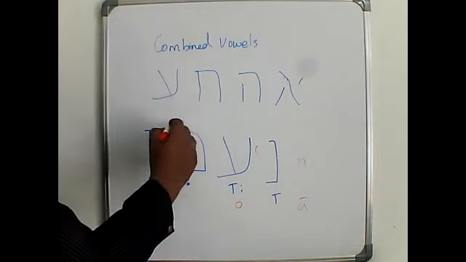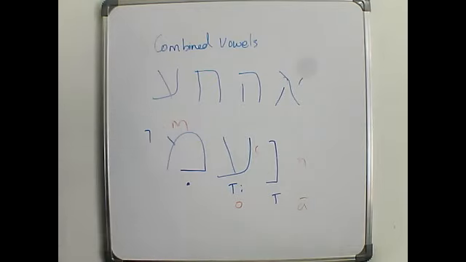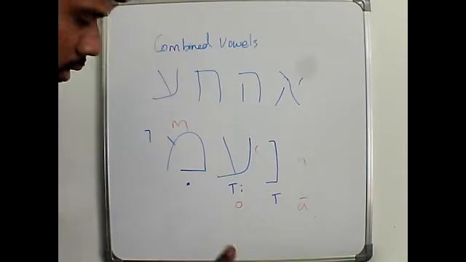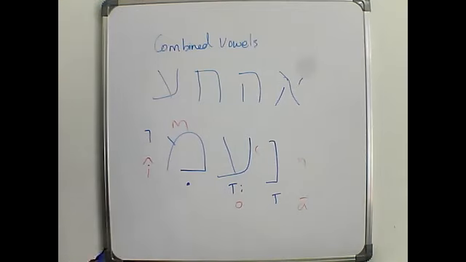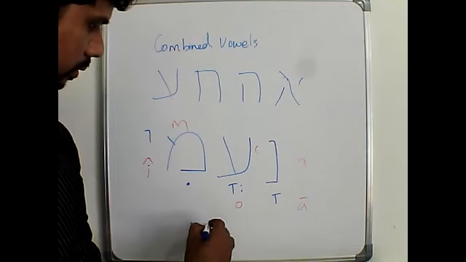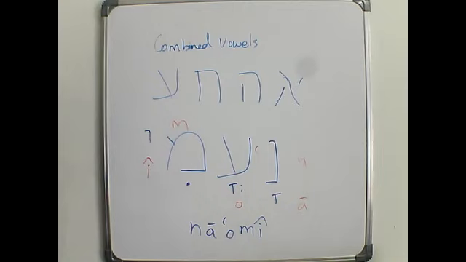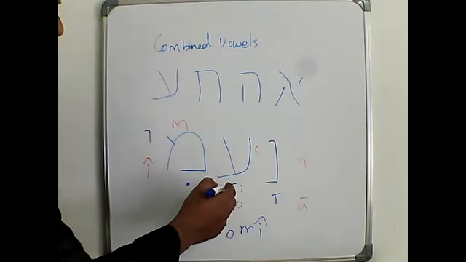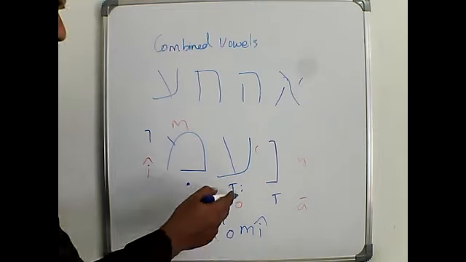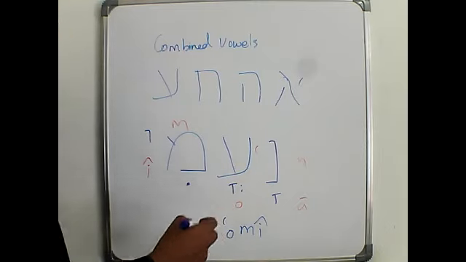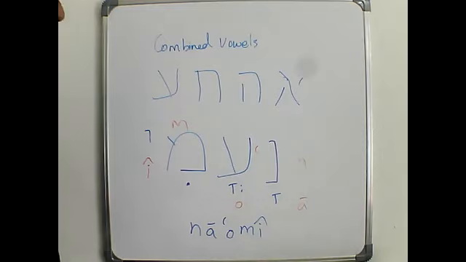And we have M and we have I. Now, Naomi. Okay, you know this character, right? In the book of Ruth, we have this character Naomi. So here, even though we have the vowel patak, we pronounce it as O. That is why we say it as Naomi. This is not Naami. Okay, this is Naomi.